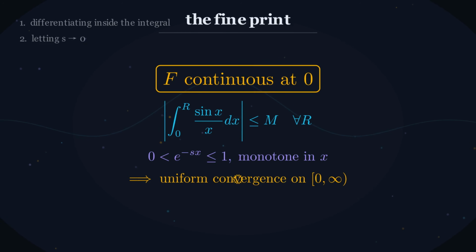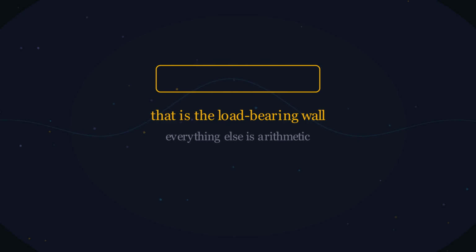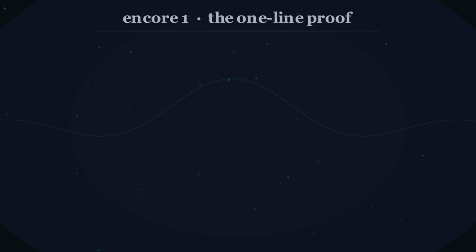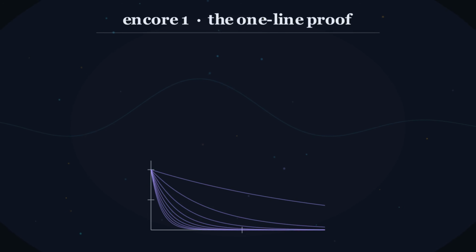And a uniform limit of continuous things is continuous. That is the load-bearing wall. Everything else in the proof is arithmetic. Two quick things, because the structure we just found has consequences. First, the same answer in 4 lines, using nothing but a swap.